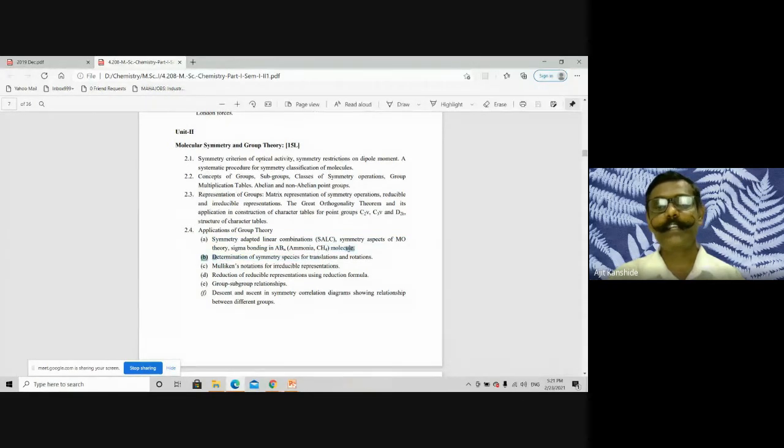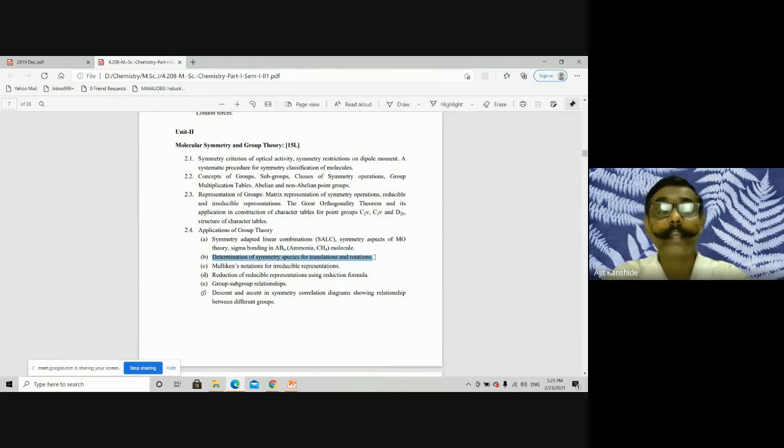Next point, determination of symmetry species for translations and rotations, that's region number 5 and region number 6. Basically, linear translations only are expected, but quadratic translations, two-dimensional translations, are also described.